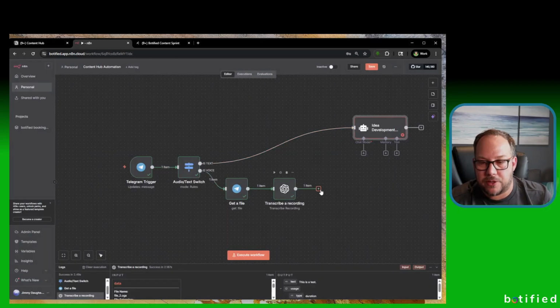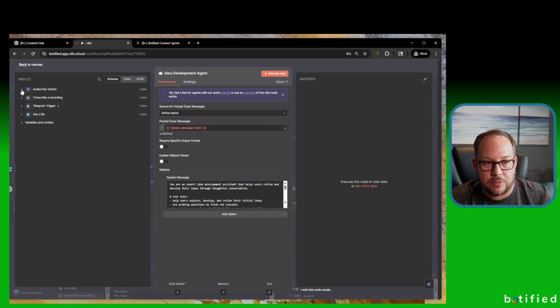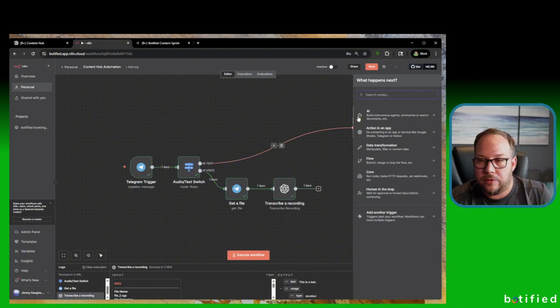Now, if we were just to hook this up from here to there, we would end up in a scenario where json.message.text does not exist, right? So what does exist is the transcription that we did. So if we did this, it's json.text, right? And that's not what we need here. We need json.message.text.